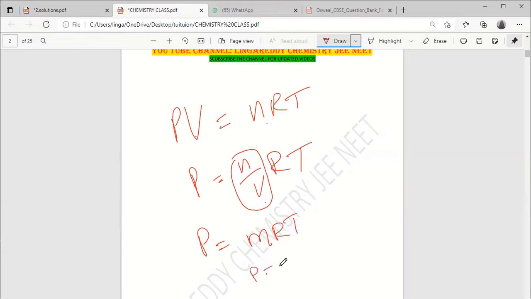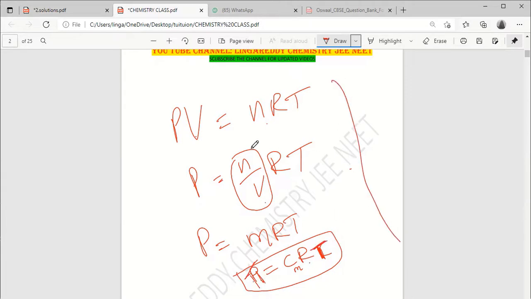Yes, molarity I can take as C. What is C? C is the concentration in molarity, CM. What is P? P here in the solution, that is only pi. Pi equals CRT. How did pi equals CRT come? Understood now? PV equals nRT, P equals n by V times RT. n by V means molarity.